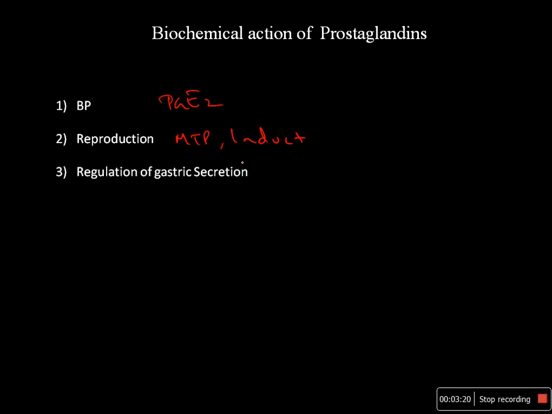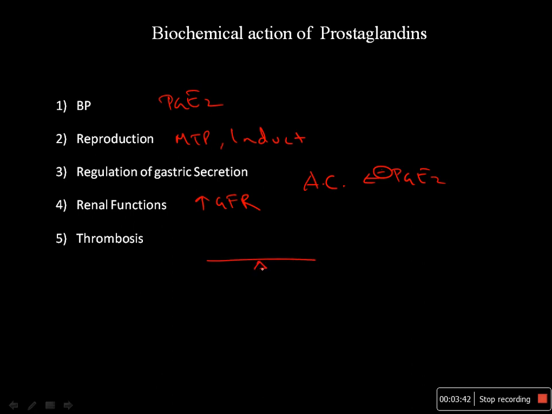Next function is regulation of gastric secretion. Prostaglandin E2 mainly inhibits adenylate cyclase so that further cascade does not take place. Renal function: it can increase the glomerular filtration rate so that it can increase urine output. Next is thrombosis. I already said that it is the balance between prostacyclin and thromboxane A2 which decides the formation of thrombus in the blood.